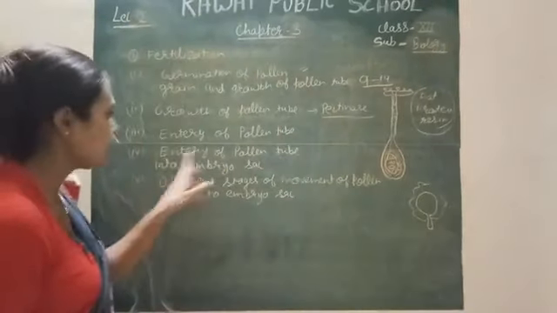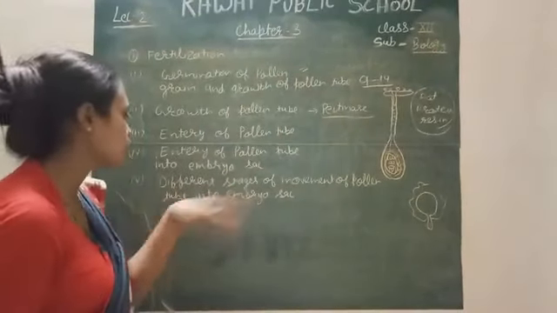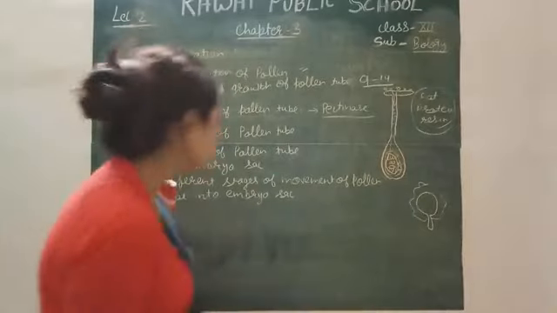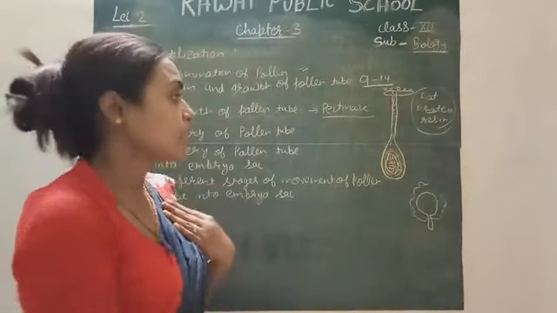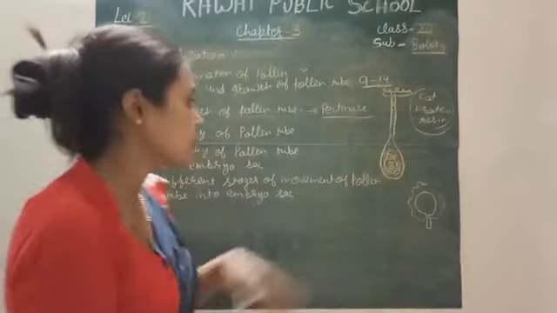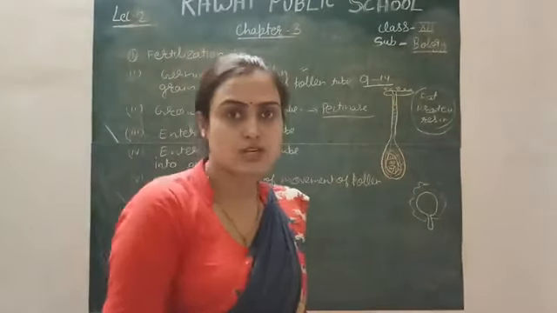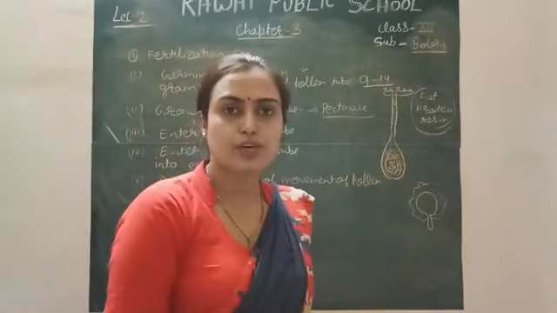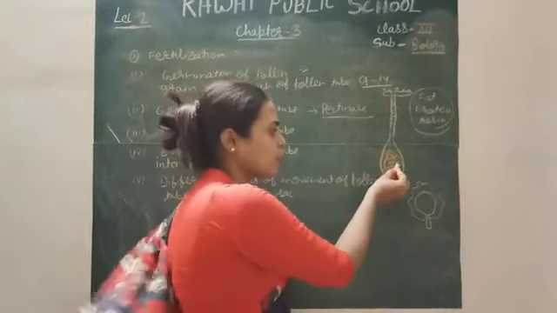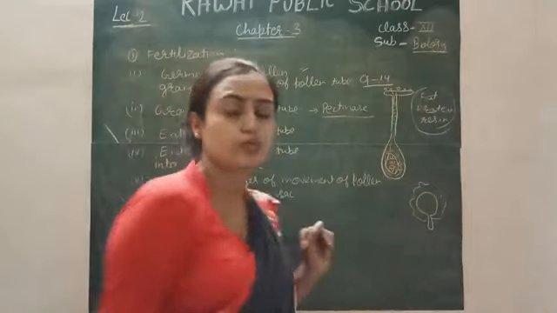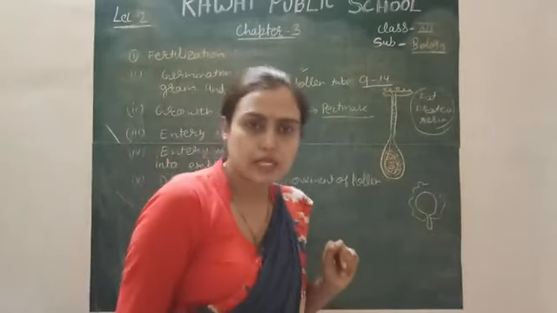Next is the entry of the pollen tube into the embryo sac. What will actually happen when the pollen tube enters? What is the possibility when the pollen tube enters through the synergids? There is the possibility of damage to the synergid. I told you that the pollen tube can enter with the help of the synergid, the wall of the embryo sac, or maybe the wall of the nucellus.